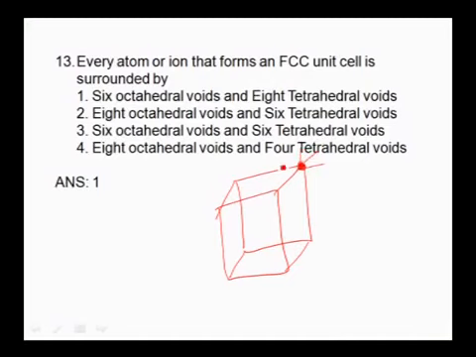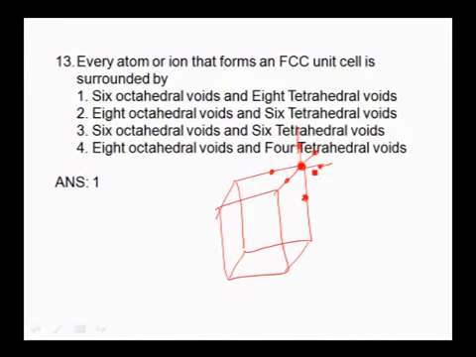You can represent this is one edge center, this is one edge center, this is one edge center, here one edge center, this is one edge center, and here we can get one edge center. That means this is in contact with 6 edge centers. That means it is in contact with 6 octahedral voids. Edge center is nothing but octahedral void. So the particle at the corner is in contact with 6 edge centers, so that is 6 octahedral voids.